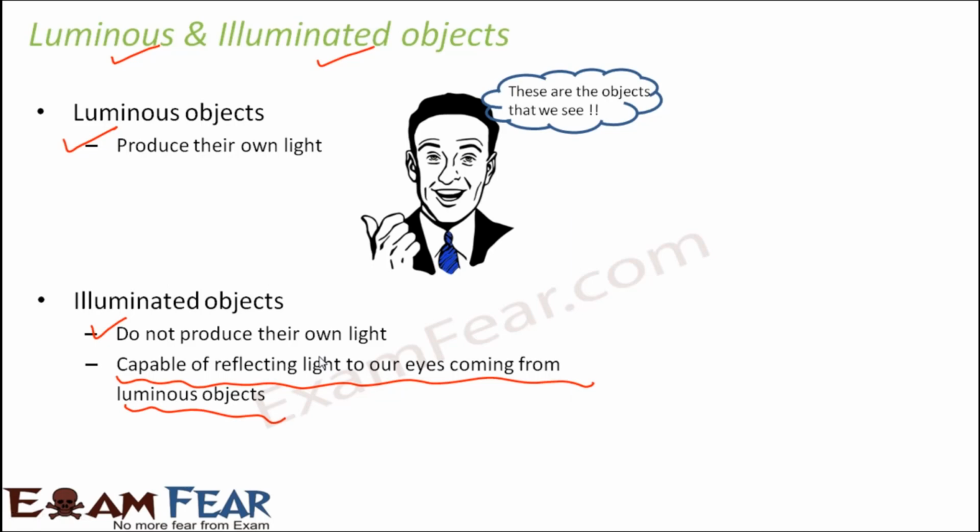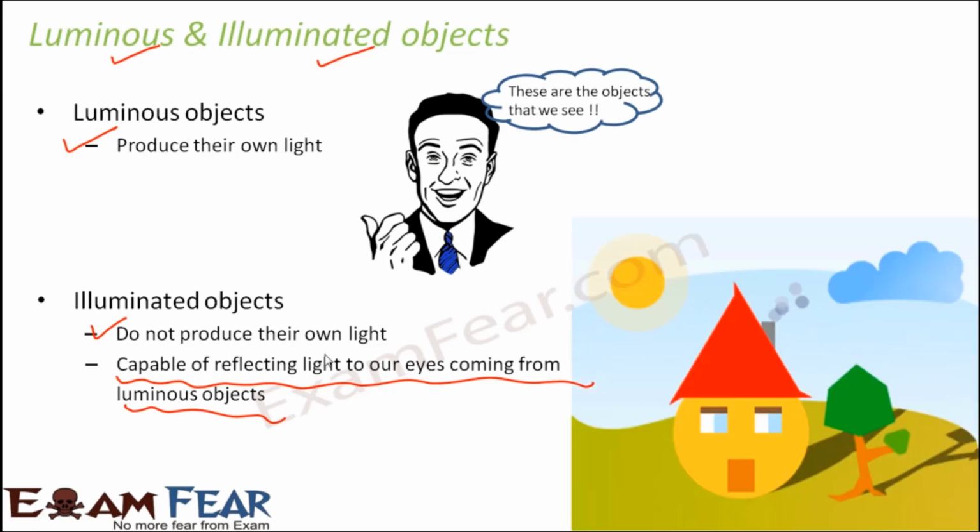So this will become clear with this picture. Here you can see the sun. Sun is capable of producing its own light. So sun is a luminous object, right? Now, sun's light falls on various objects on the earth. For example, the sun's light will fall on this house, it will fall on the tree, it will fall on the grass. So everywhere the sun's light is falling.